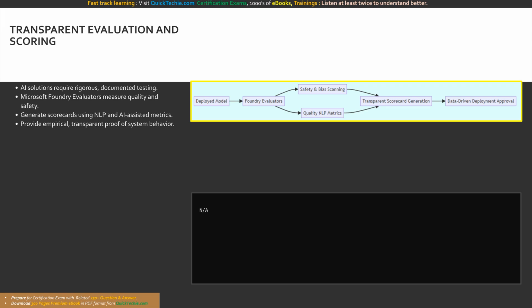This workflow highlights the evaluation pipeline. The deployed model is subjected to Foundry evaluators, which execute rigorous safety scanning and quality metrics analysis. The results are compiled into a transparent scorecard, which then dictates a strictly data-driven deployment approval, removing guesswork from the release process.